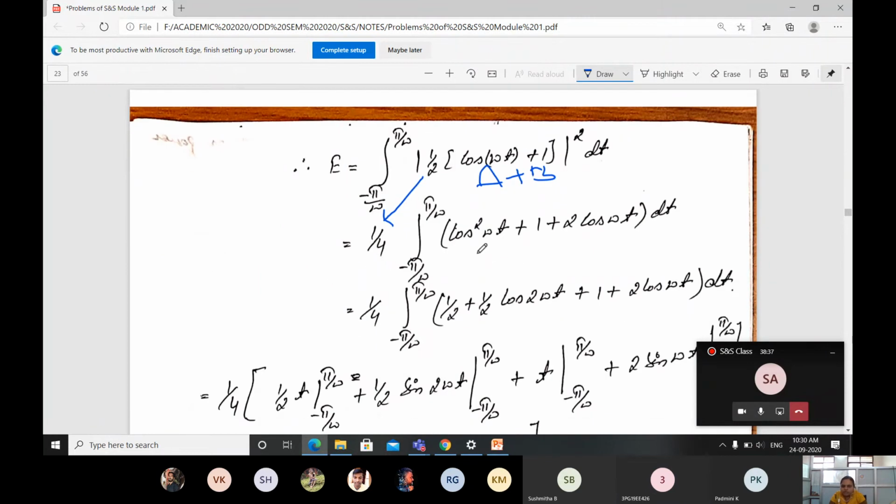Next, what you have to do? Cos square omega t plus 1, I can write as 1 by 2 plus 1 by 2 cos 2 omega t.